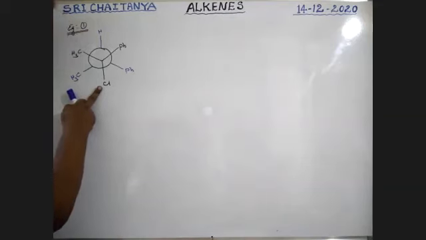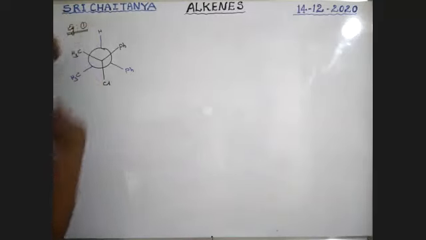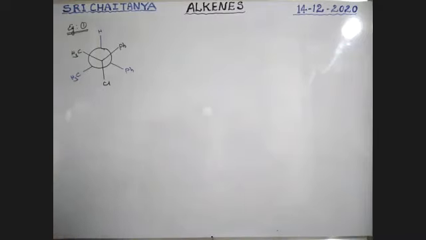Now, I want to explain syn elimination, boys. Syn elimination means both hydrogen and chlorine are on the same side and parallel. So now, same side and parallel. So rotate this one. Exactly this one.